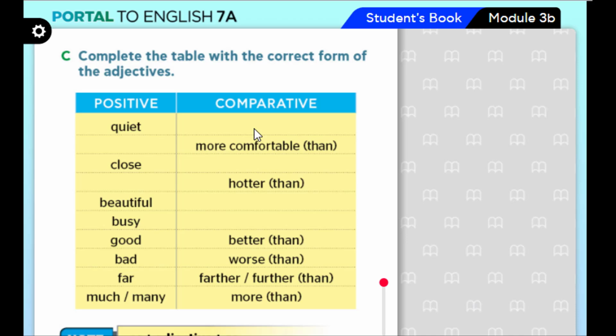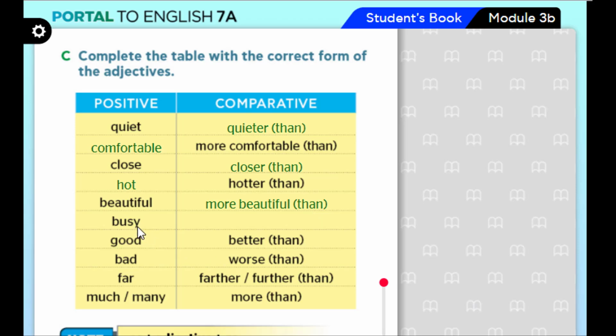I'll give it to you as an example. Quiet becomes quieter than. More comfortable than, in the origin, comfortable. Very good. What about close? Yes, you got it right, closer than. Hotter than is from the adjective hot with one T. Very good. Beautiful, is it a short or long adjective? Yes, it is long. What did we say about long adjectives? We add more at the beginning, more, and then.